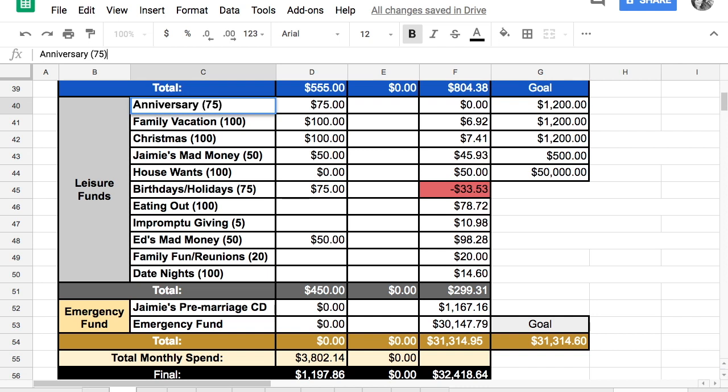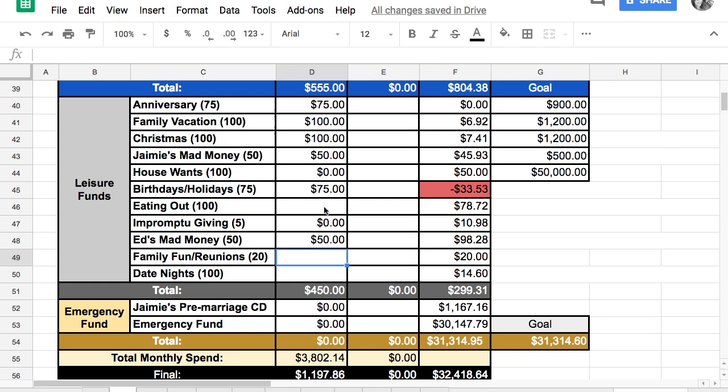So $75 times 12 months in a year would be $900 that we would have as an anniversary goal, which I think is a good, decent goal. Our family vacation account, I do want to keep that at $100. Christmas, yes. Mad Money, yes, that's important. We're okay without impromptu giving.